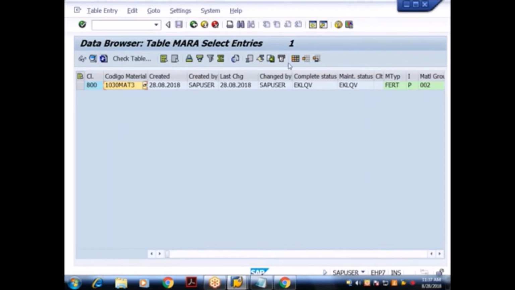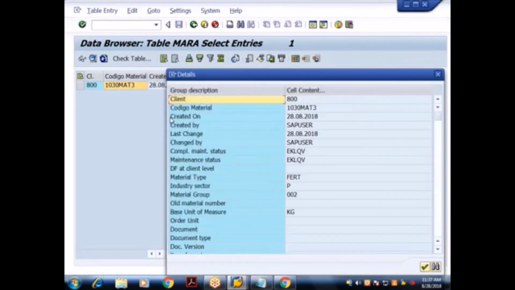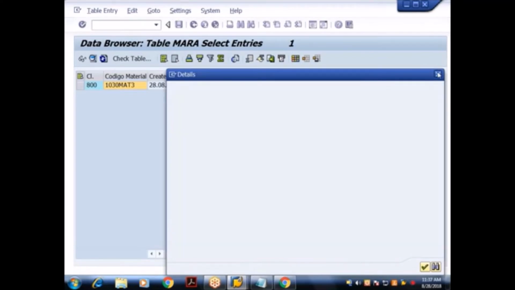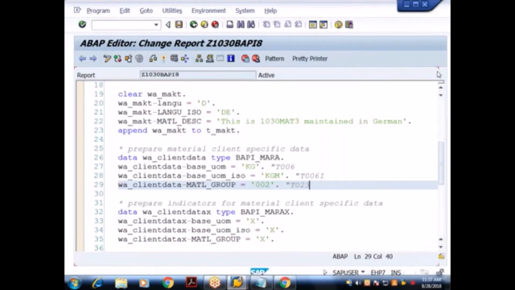Yes. Earlier 001, now I got 002, and what else? Centimeter got changed. So the same BAPI is used for both create and change. Understood? If it is not there, it will create. If it is already there, it will modify.